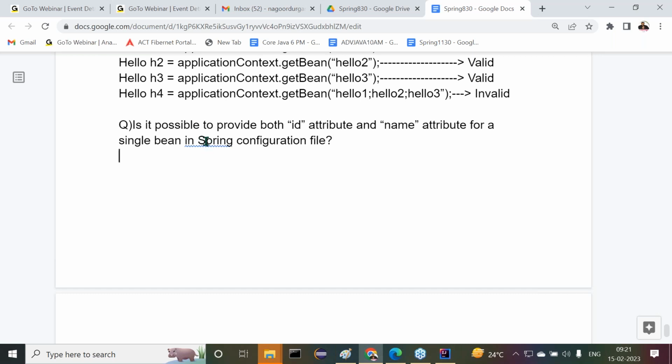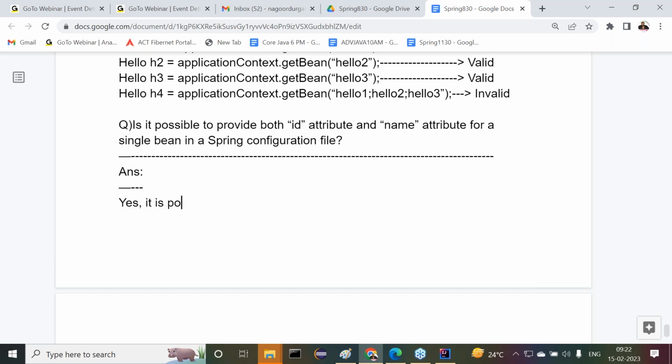Have you understood my question here? What is my question here? Is it possible to provide both ID attribute and a name attribute for a single bean in a Spring configuration file? Right. Anyway, the answer for this question is: yes, it is possible to provide both ID attribute and name attribute for a single bean, in a Spring configuration file.